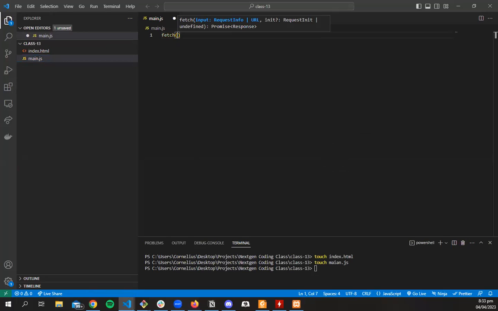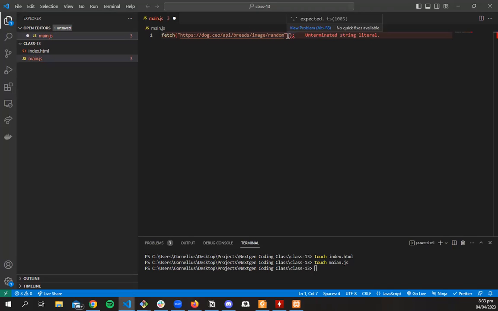I don't know why they call it Dog CEO, but there's a Dog CEO API. So this is the URL. Usually you just need a URL for the API. If it has a key, they'll have a place for you to enter the key, but this one you don't need a key. So by fetching, we are making a request to the Dog CEO API.